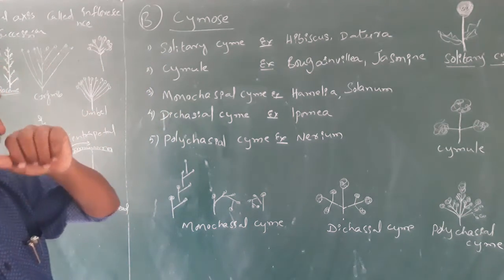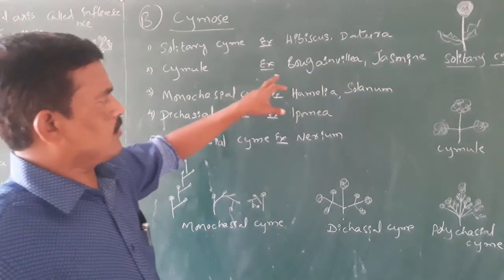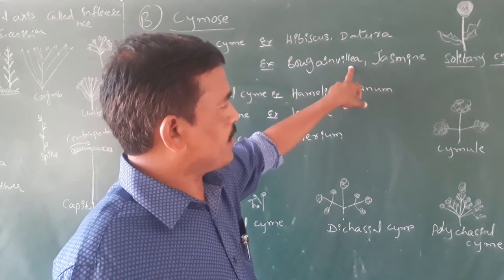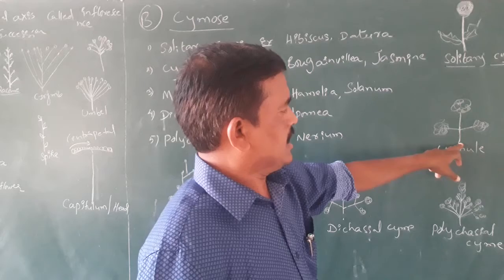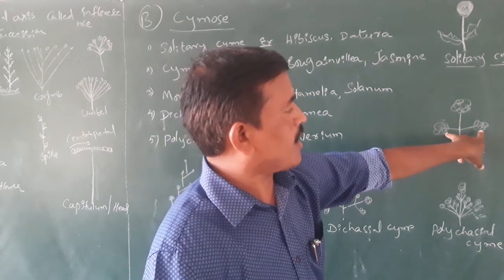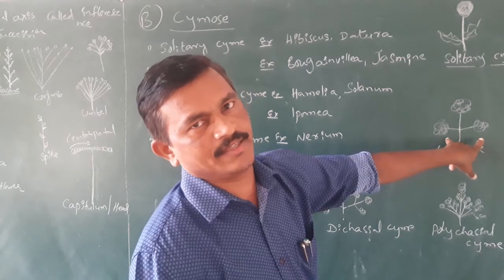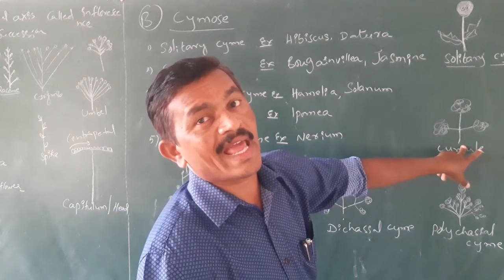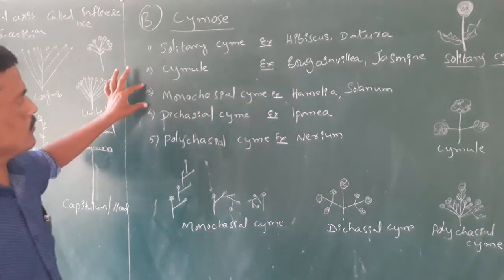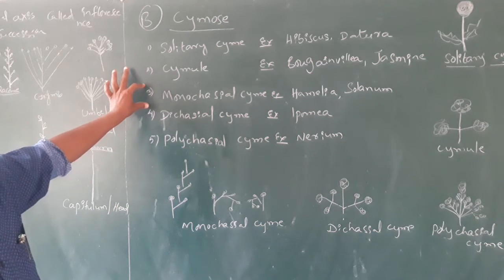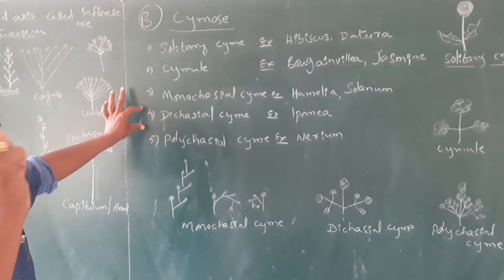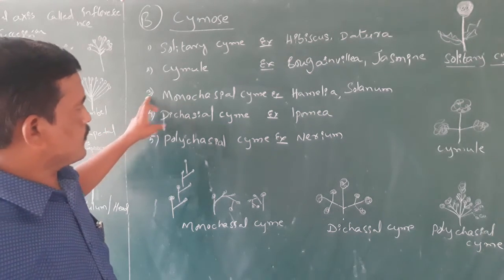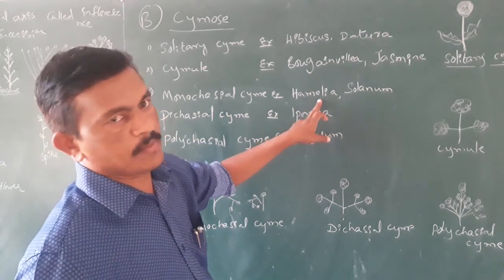Next one, cymule. Cymule type of inflorescences are found in bougainvillea and also in jasmine. In this type of inflorescence, usually the floral axis ends by the formation of 3 flowers simultaneously. These 3 flowers are produced at a time from the apex of the floral axis. Third one is monochasial cyme. So mono stands for single, di stands for 2, polychasial means more than 2. Such type of inflorescences are found in Solanum and also Heliotropium.